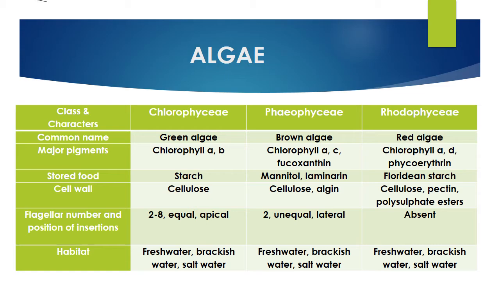Okay, Phaeophyceae, they have only two flagella. They are unequal in length, and lateral. What is the meaning of lateral? Like sides. You can imagine, if you open your arms wide, that is lateral. Okay, Rhodophyceae, you don't see any flagella, so it's easy. Habitat: all are normally seen in fresh water, brackish water, salt water. So it's simple, it's common to all classes of algae.